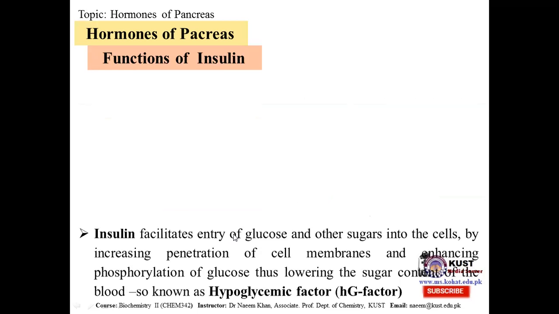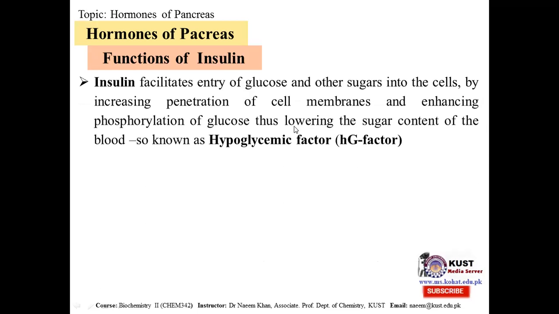Functions of insulin. Insulin is very common these days due to its involvement in sugar, so it's a very common hormone. Insulin facilitates the entry of glucose and other sugar into the cells by increasing penetration of the cell membrane and enhancing phosphorylation of glucose, thus lowering the sugar content of the blood.